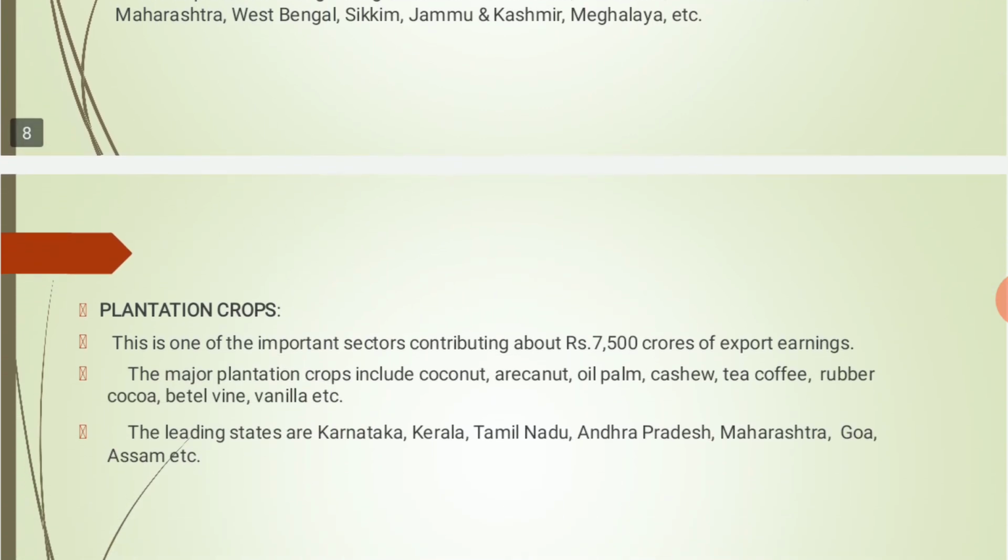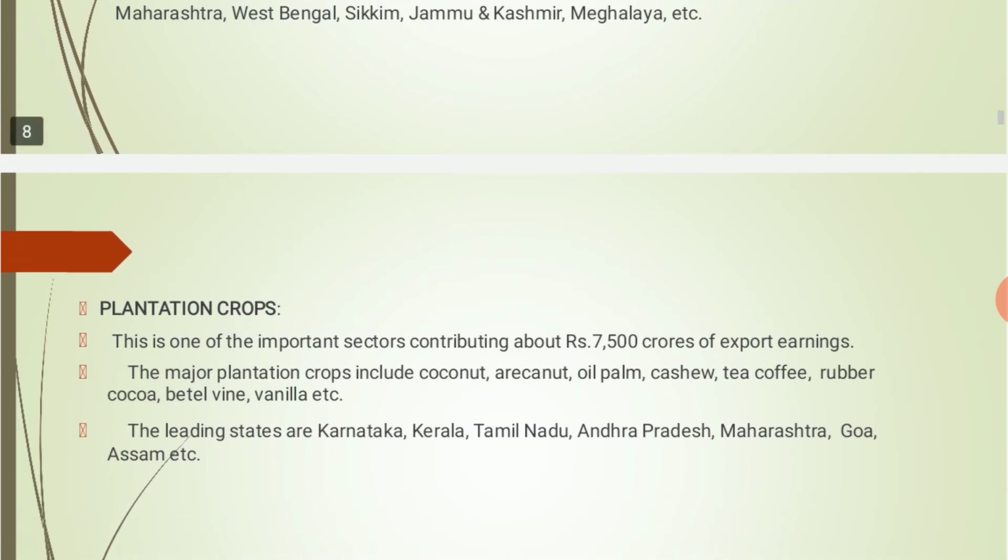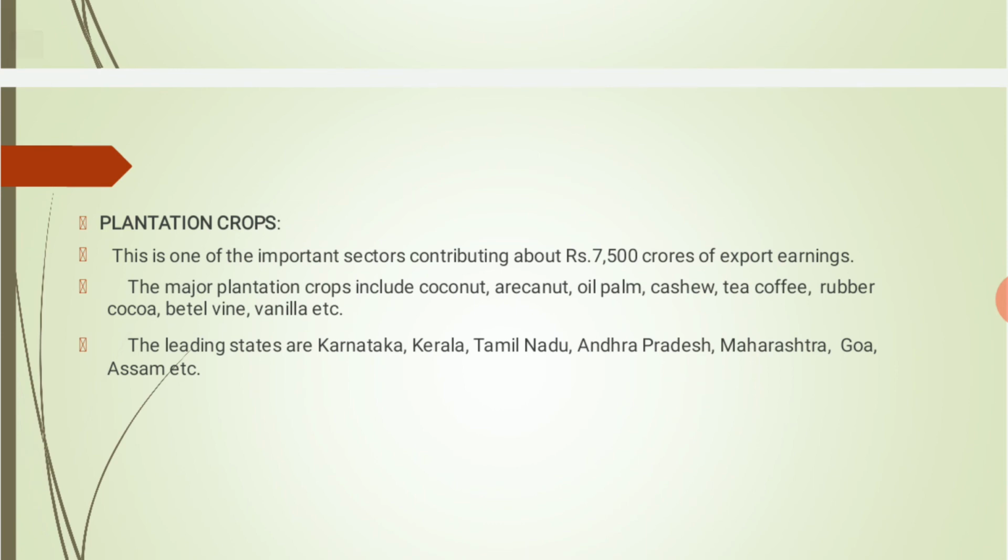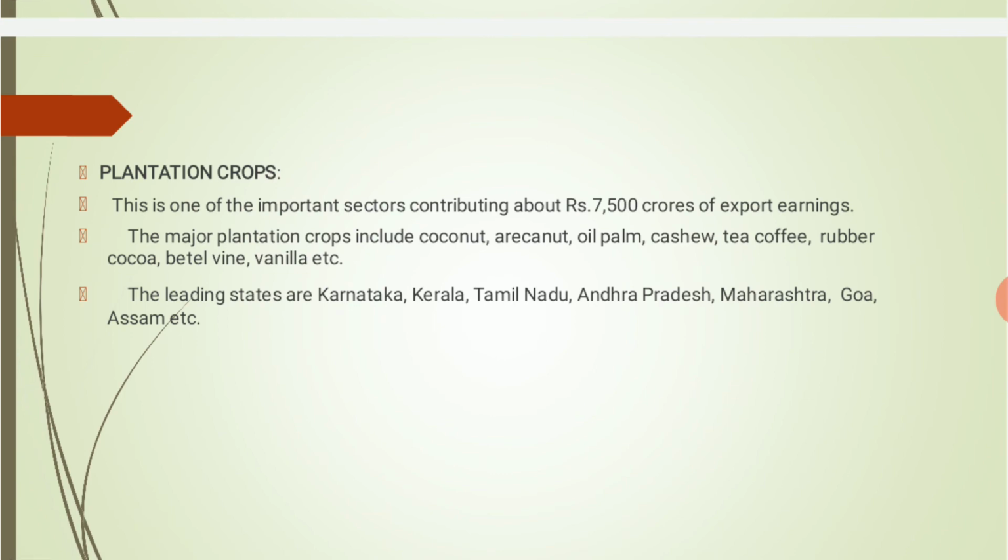The next branch is plantation crops. This is one of the important sectors contributing about rupees 7,500 crores of export earnings. The major plantation crops include coconut, areca nut, oil palm, cashew, tea, coffee, rubber, cocoa, betel vine, vanilla, etc. So these are the plantation trees which are cultivated and also exported.